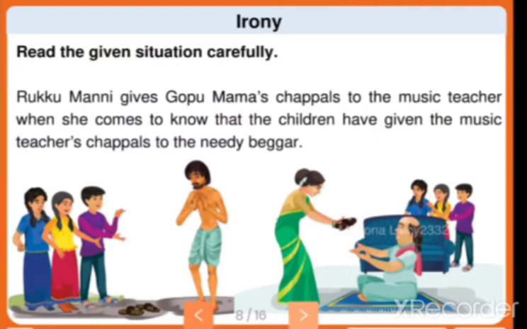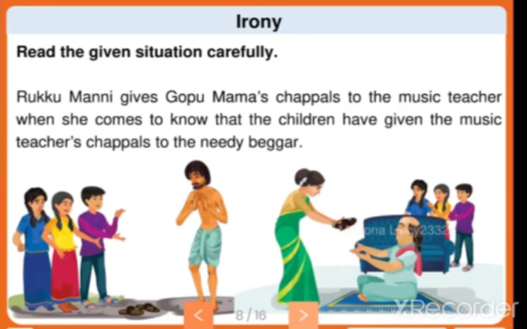It's about a beggar man who doesn't want to work. He's always sitting in the park that was not his own, and he thinks that it was his place, and he was young, although he was not working. He wanted to beg at every house every day. As he was begging, the three friends found the beggar man without slippers, so Ravi gave his father's slipper to the beggar. Then the very next day the mother gave the chappal to the music teacher, Gopu Mama's slipper.